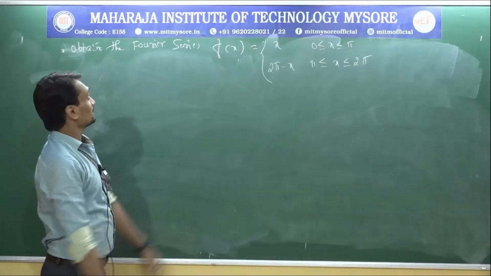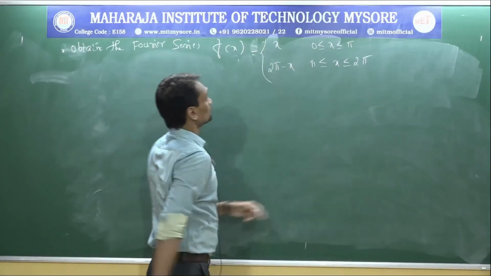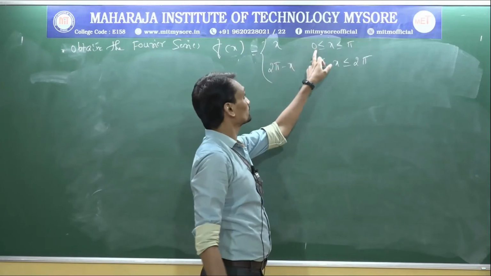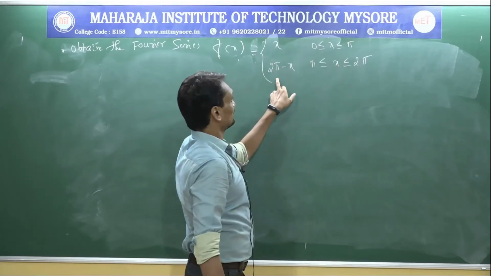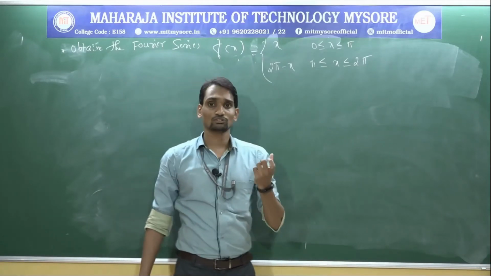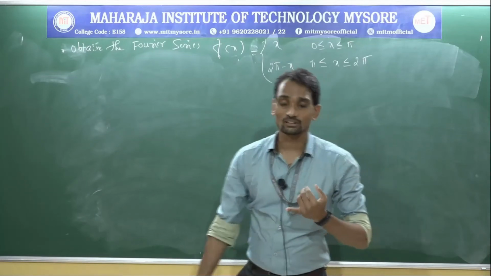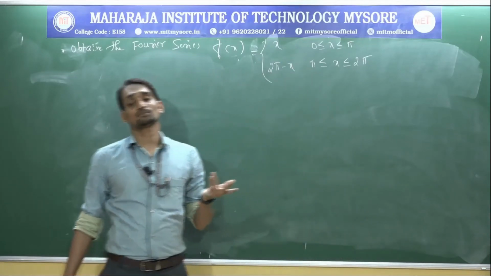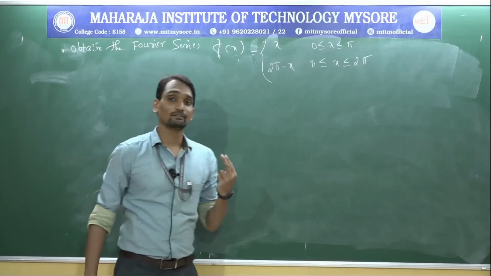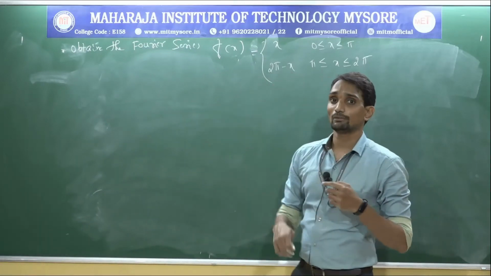Obtain the Fourier series for the function f(x) which is equal to x when x lies between 0 to π, and 2π minus x from π to 2π. Now up to this one we studied only one function, either in terms of an exponential function or simply in terms of variables. But now f(x) is divided into two functions, that is x and 2π minus x.